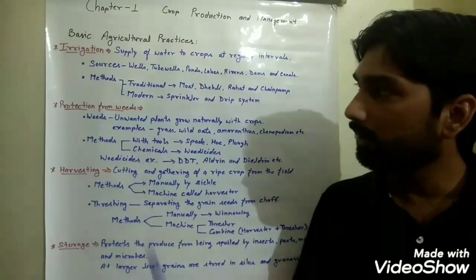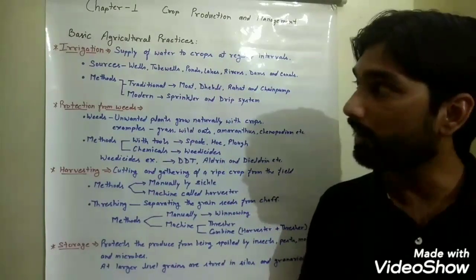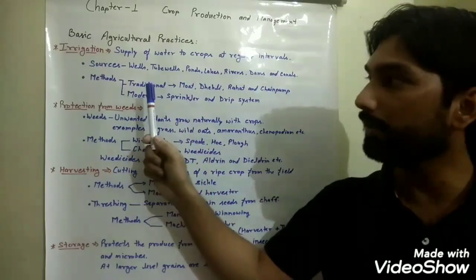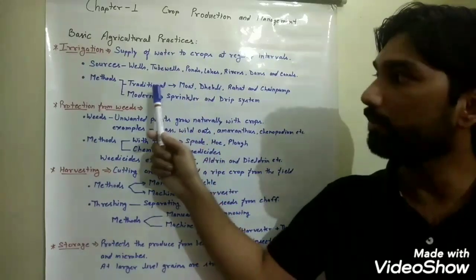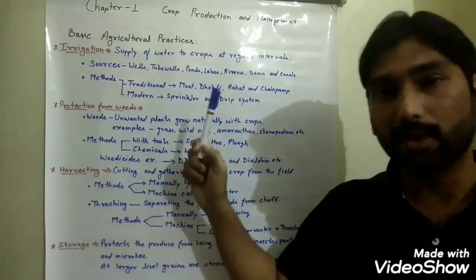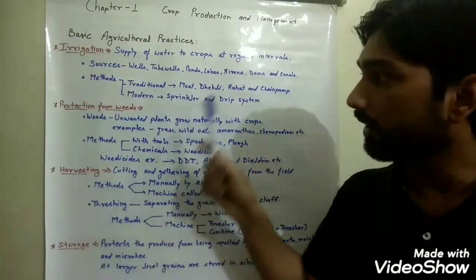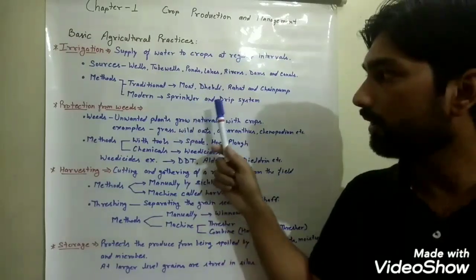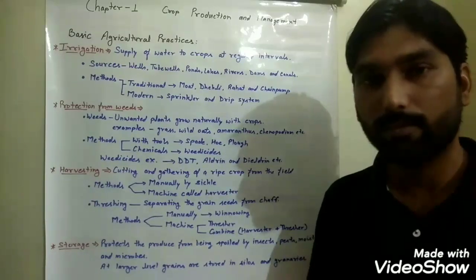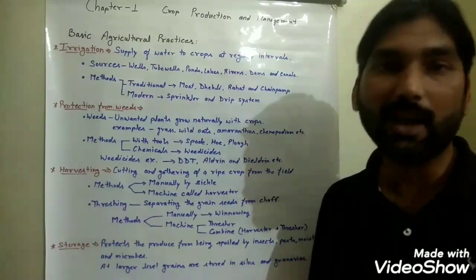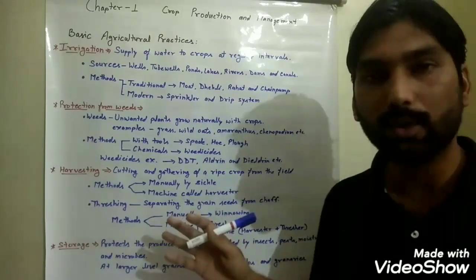So many questions can be asked from this topic, like what is irrigation, what are the sources of irrigation, what are the methods of irrigation, what are the traditional methods of irrigation, or what are the modern methods of irrigation. And the question may also be asked, what are the advantages of sprinkler and drip irrigation systems. So I hope you will be able to give answers if any questions are asked from this related topic.